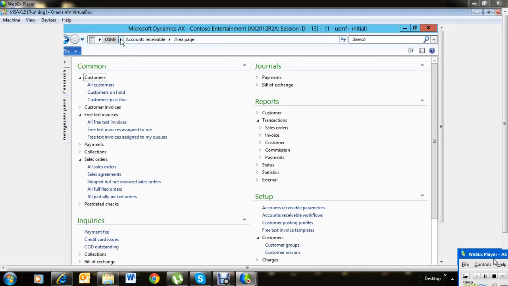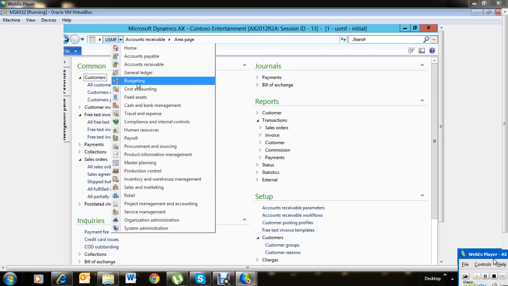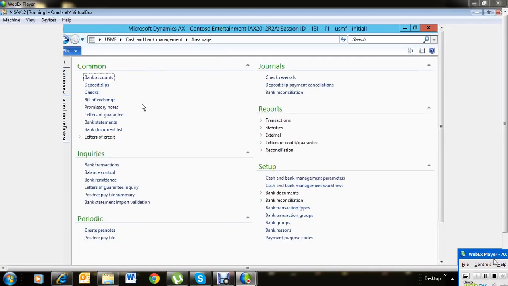We want to touch upon all those things, and then we go to cash and bank management, where we are going to create the checks. We're going to create the banks.